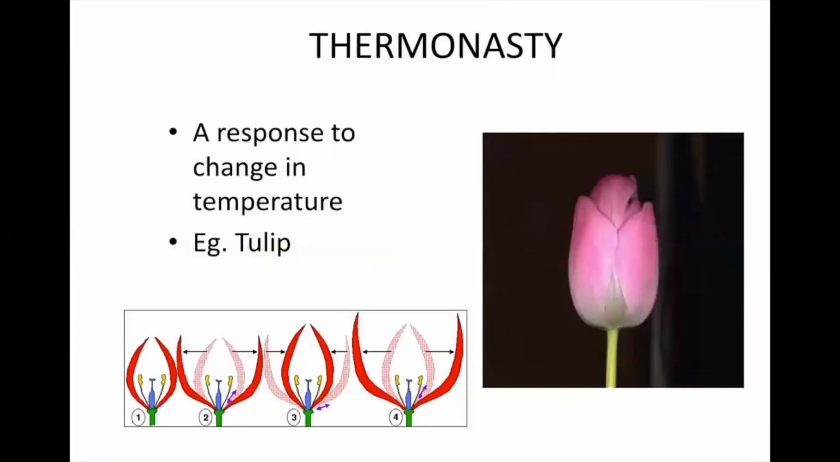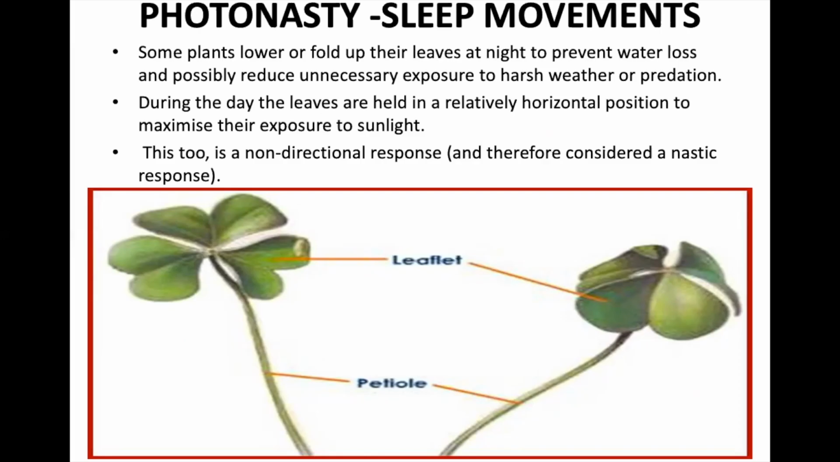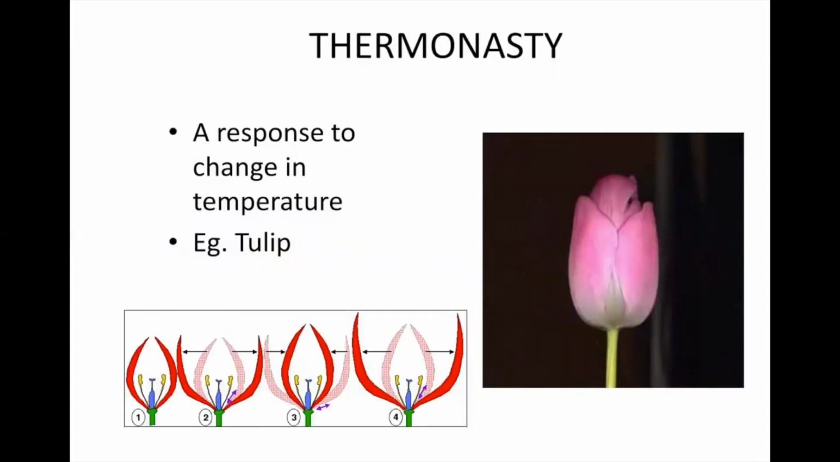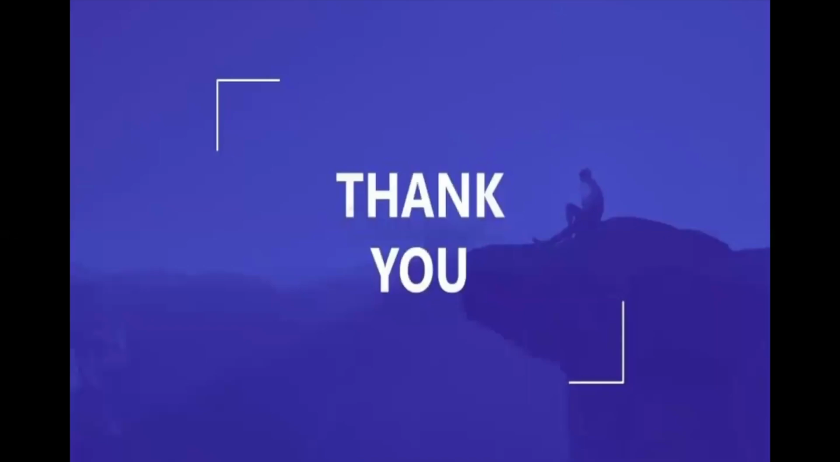Another example is thermonasty, that was photonasty. Photonasty means according to the sunlight, darkness and light. Thermonasty means according to the temperature. So there are flowers like tulip that give response according to the change in temperature. So they can open up during the temperature change. You can see all the tulips, they bloom during the winters. Thank you so much.